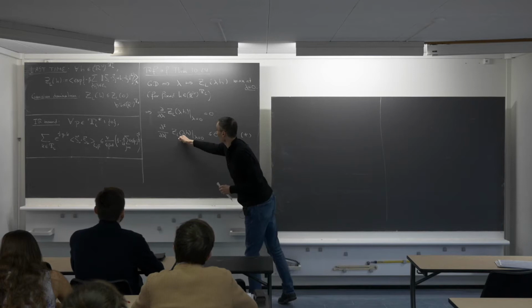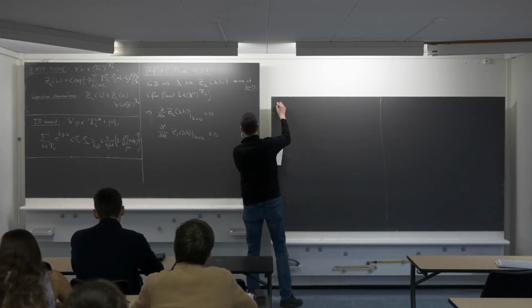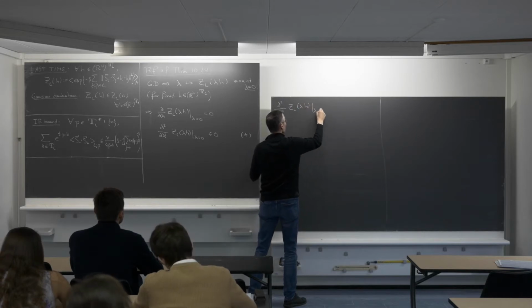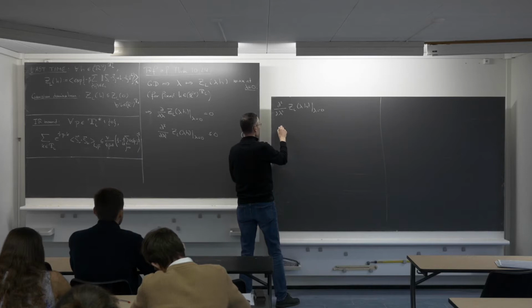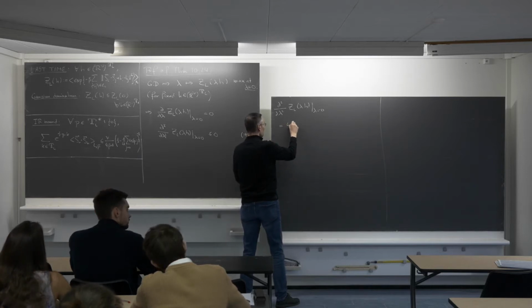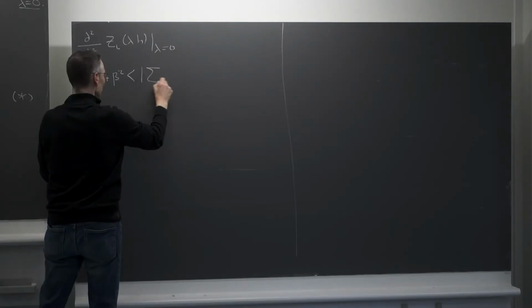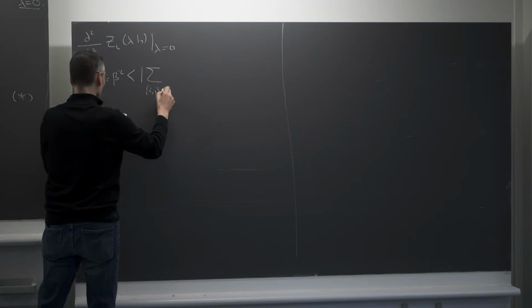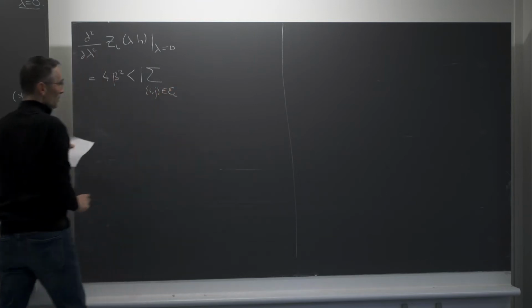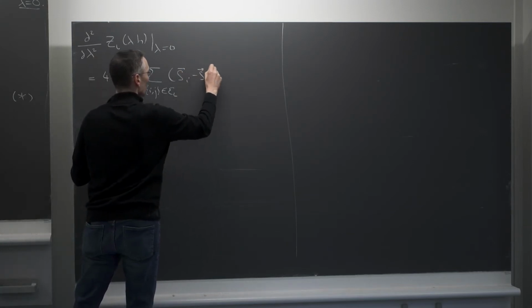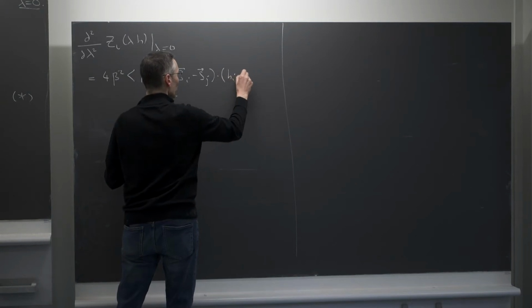I'm just computing the second derivative, so it's just algebra, so I will not do it here. I just write down the result that you get if you make the computation, at lambda equals 0. This is given by a sum of two terms. The first term is 4β² times the expected value of the modulus squared of the sum over all edges in the lattice of (Si minus Sj) scalar product (Hi minus Hj).